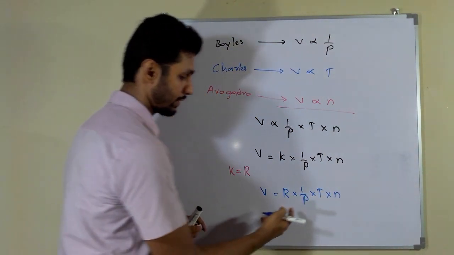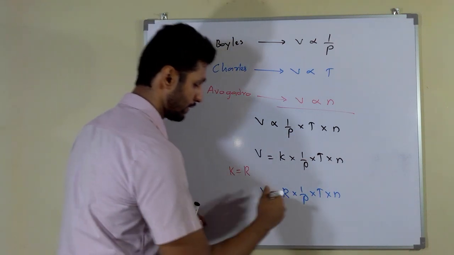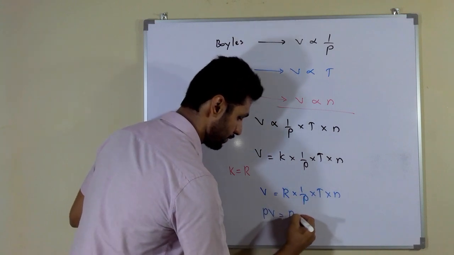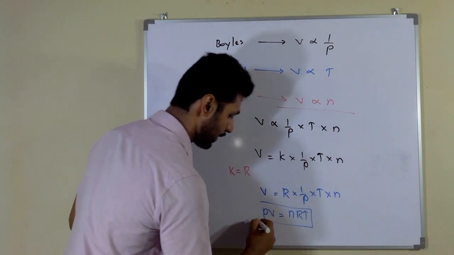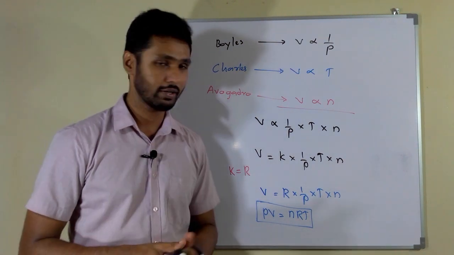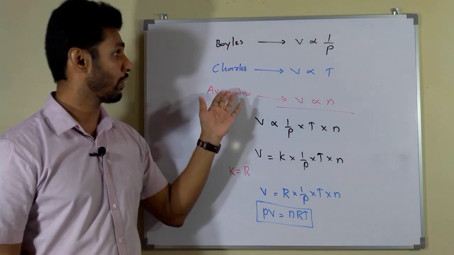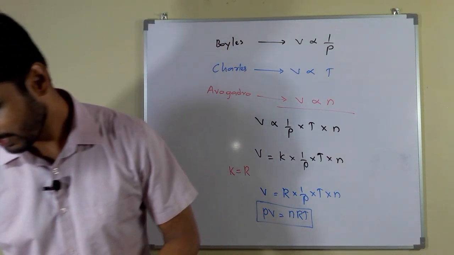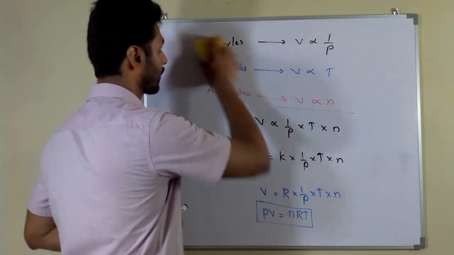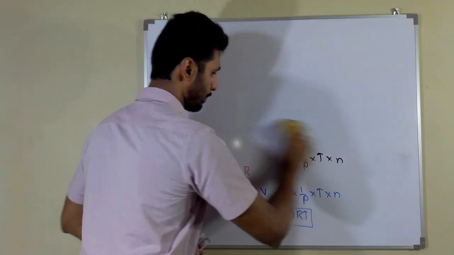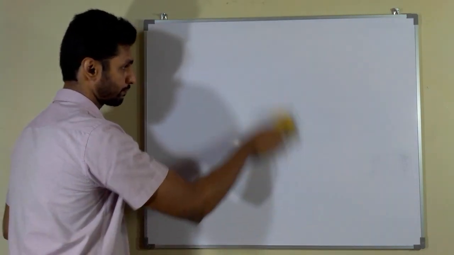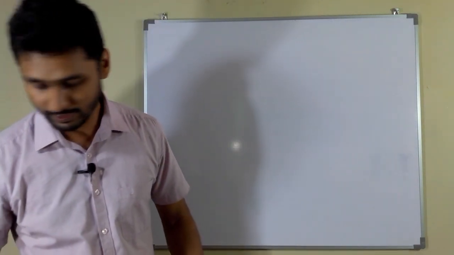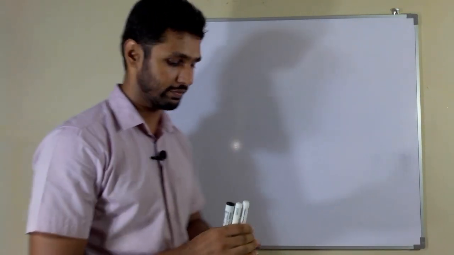Then I am going to take this pressure symbol to the left side of the equation. Then PV equals nRT, after I rearrange this. This is the ideal gas equation that we have derived by using Boyle's law, Charles law, and Avogadro's law. This is very important, and let's see further. Think about the gas equations and try to remember these equations.